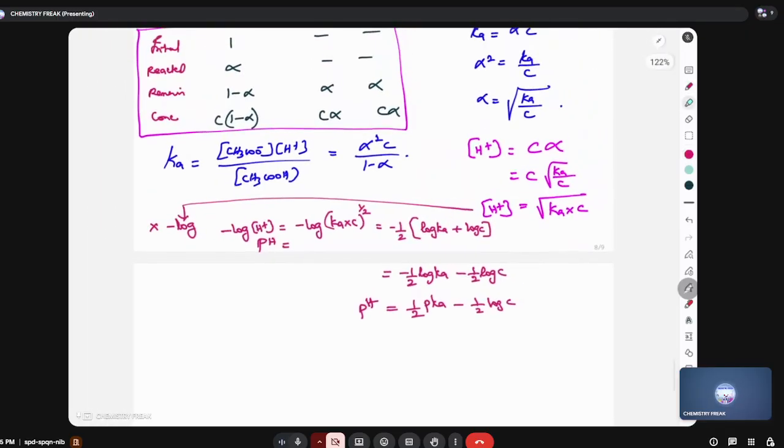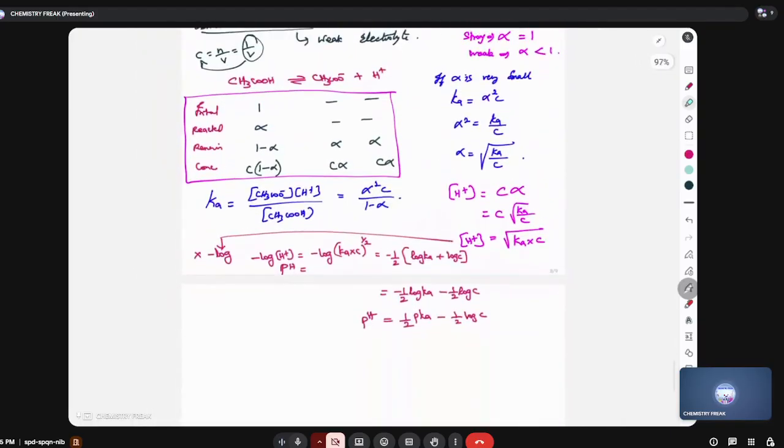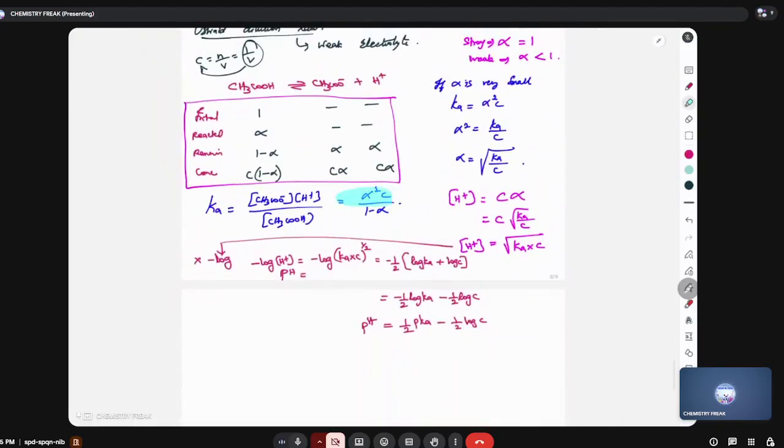Look at how many formulas we have seen. I will highlight the formulas now. First formula, Ka equals alpha square C by 1 minus alpha. Second formula, Ka equal to alpha square C, alpha equal to root of Ka by C. Then concentration of H plus equal to C alpha. Then concentration of H plus equal to root of Ka into C. Finally, the pH formula. So by means of a very simple derivation, we are arriving at 4 to 5 formulas. Did everyone understand this? Sir, C into 1 minus alpha also.